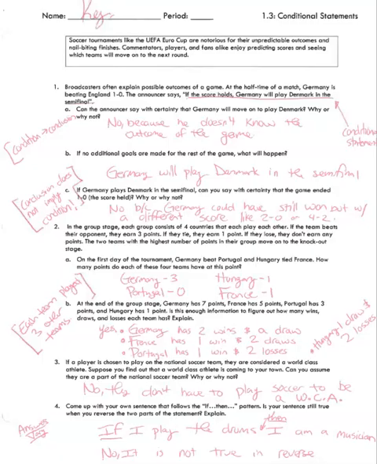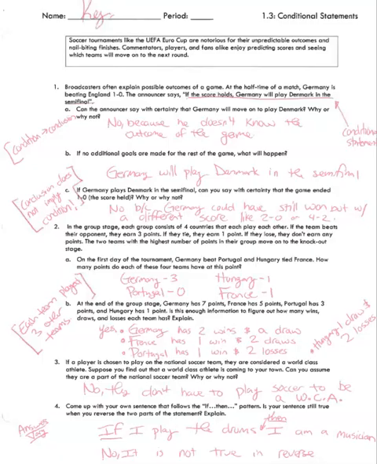The next one says, at the end of the group stage, Germany has 7 points, France has 5, Portugal has 3, and Hungary has 1. Is this enough information to figure out how many wins, draws, and losses there are? Well, you know they played 3 games. You get 3 if you win, you get 1 if you tie, or draw, if you want to use that term, and 0 if you don't win. So, yes, there was enough.